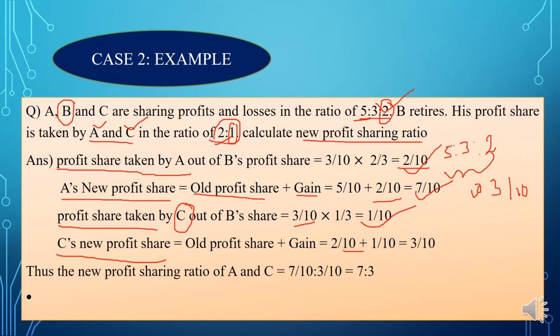Which we got from here, 1 by 10. If you add this, you will get 3 by 10. So the new profit sharing ratio of A and C will be 7 by 10 and 3 by 10, which means 7 is to 3. So this is the new profit sharing ratio of A and C. Clear?